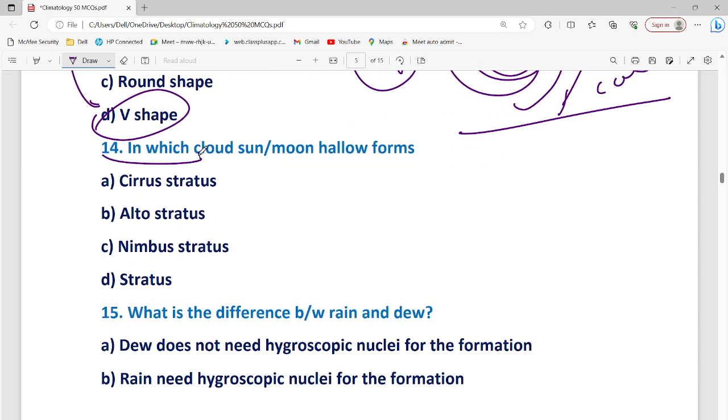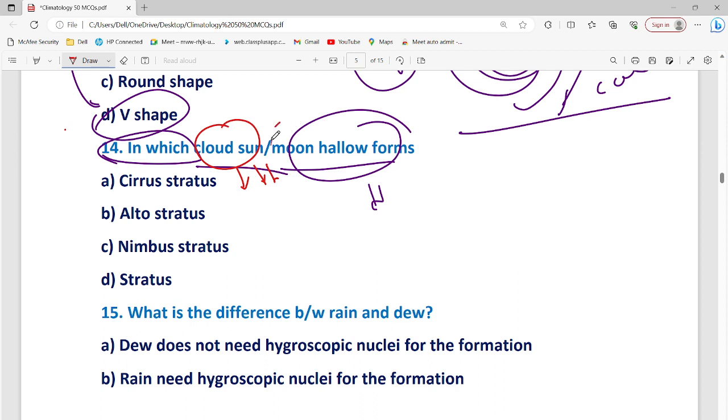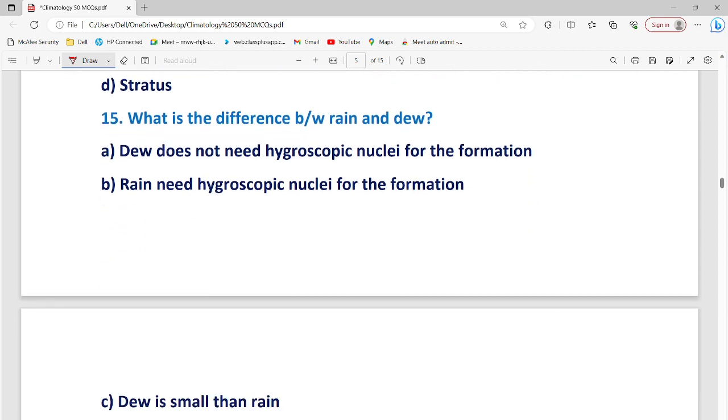In which clouds do sun and moon hollows form? Sun and moon hollow formation happens in cirrus and stratus clouds. Where you see a circular type around, it would be cirrus clouds. Moon hollow at night, and sun hollow would definitely be in the daytime.